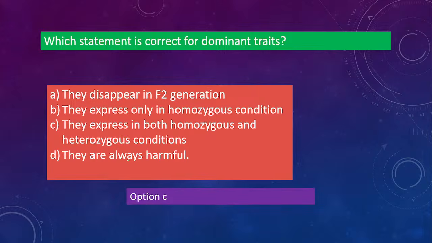So option C. They are seen even if it is a homozygous cross or a heterozygous cross, in both conditions the dominant trait will express. If both are TT, it will still be tall. If it is capital T small t, it will still be tall, right? So dominant trait is always expressed in both homozygous and heterozygous condition. So option C is the correct one.